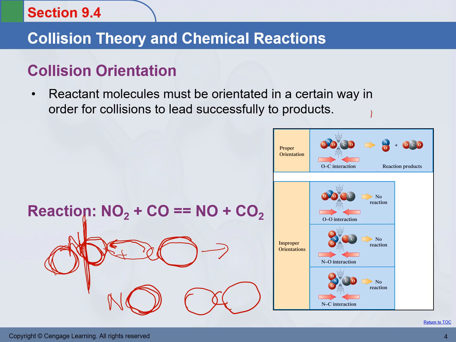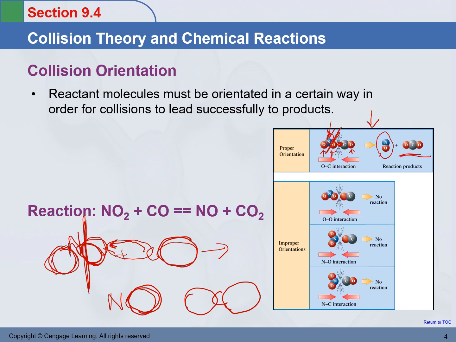This is the correct, proper orientation of collision for the reaction to take place. There are two oxygens on the nitrogen. Here is the nitrogen. There's one oxygen on the carbon in the reactant. If they collide in this way, carbon bumps into oxygen, they form a bond in between, and the other bond is broken. Now we form nitrogen monoxide and carbon dioxide.